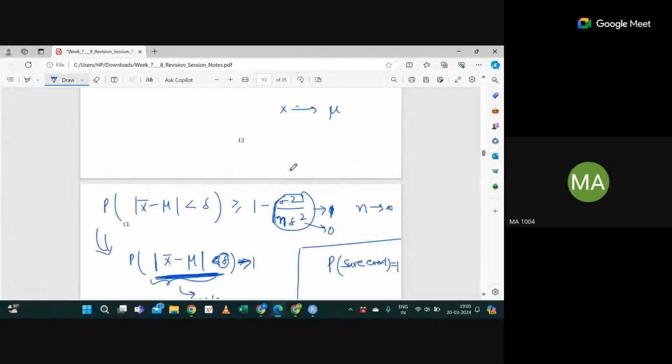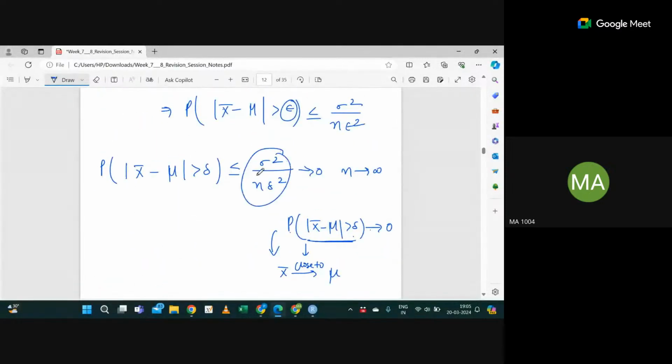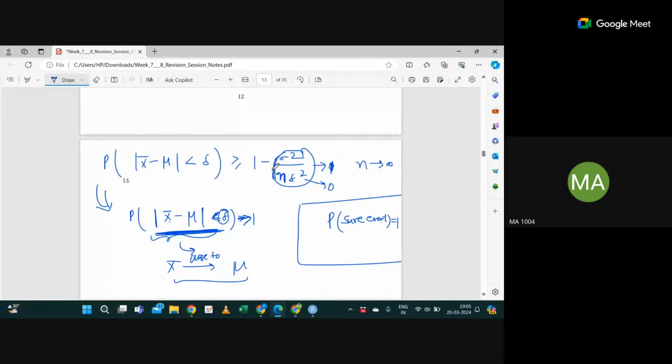So tell me, what is this? Is this an upper bound or a lower bound? This is the upper bound, because this probability cannot exceed that quantity, right? And what about this whole thing? It's a lower bound.